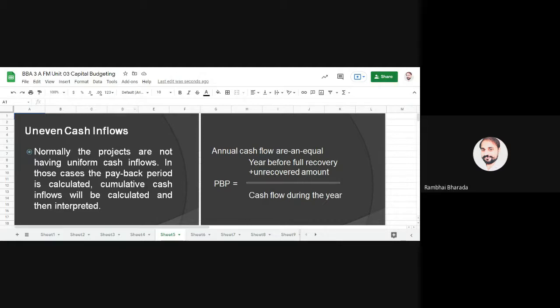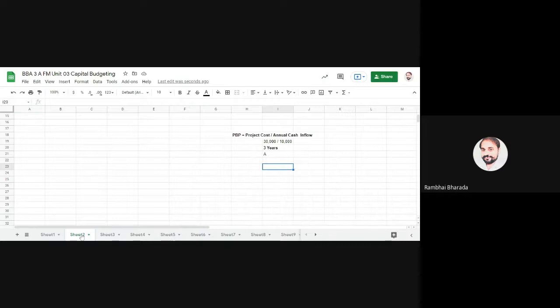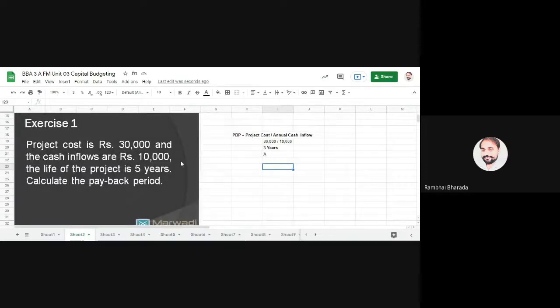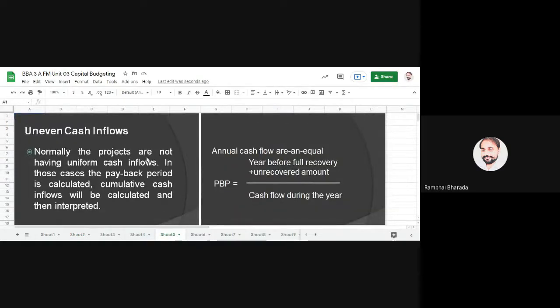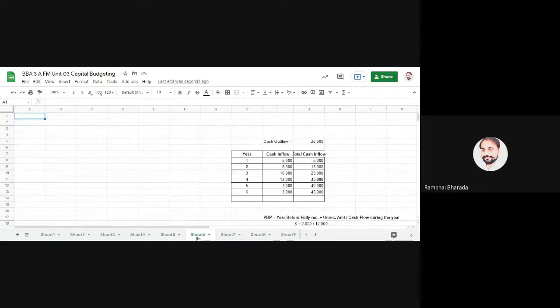Again, it is a part of payback period. Please remember, in payback period we have two types of practical questions. In the first, the cash inflow, this 10,000, remains the same for all the years. And second, the cash inflow for each and every year is different.